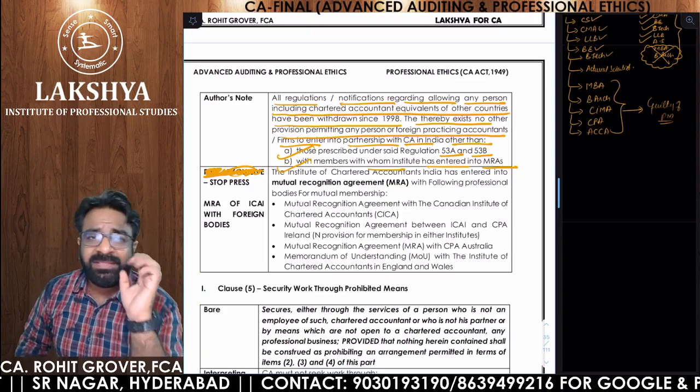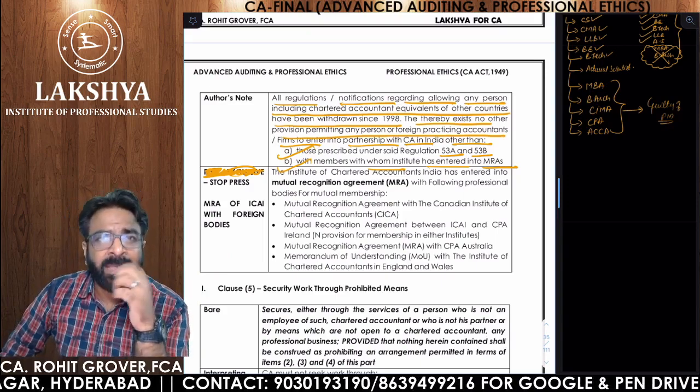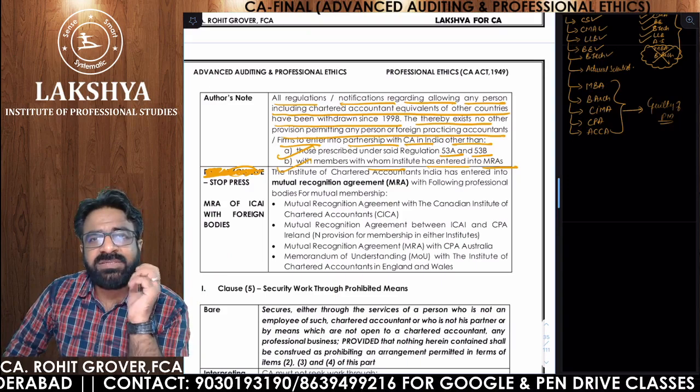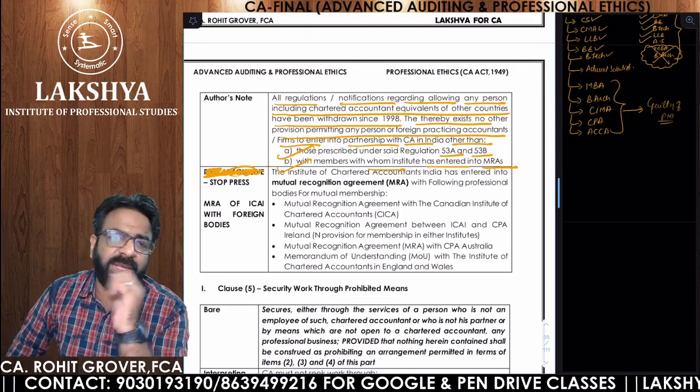Now suppose in the examination they may ask you the question, chartered accountant in practice has entered into a partnership with the CPA of Australia.